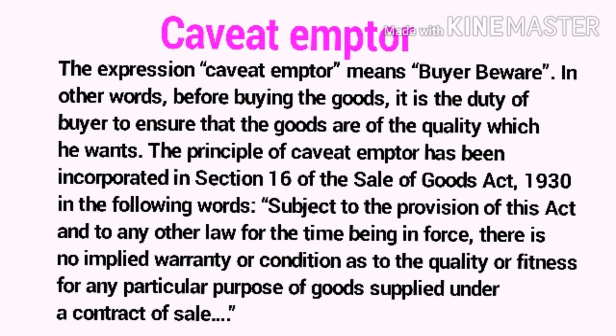The principle of caveat emptor has been incorporated in section 16 of the Sale of Goods Act 1930 in the following words: subject to the provisions of this Act and to any other law for the time being in force, there is no implied warranty or condition as to the quality or fitness for any particular purpose of goods supplied under a contract of sale. That is, caveat emptor means buyer beware.